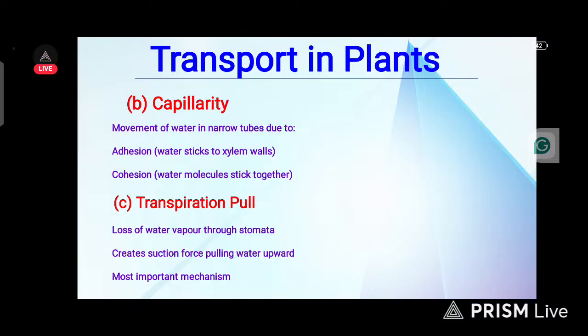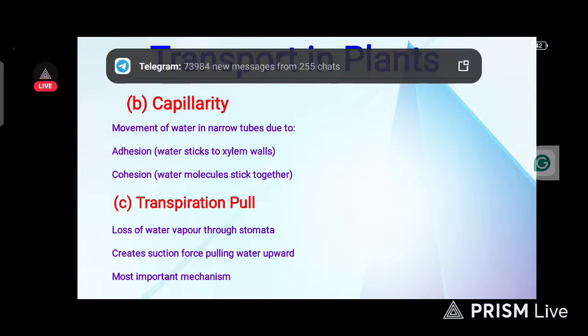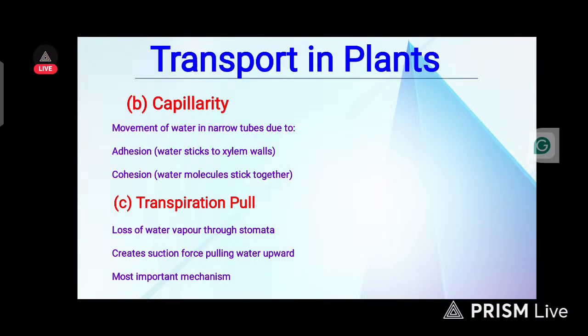Then we've talked about the mechanisms of water transportation in plants. Number one is root pressure, number two is capillarity, and number three is transpiration pull.